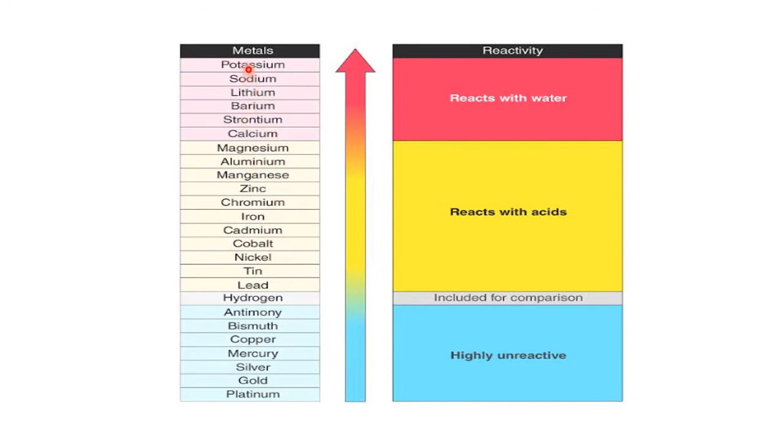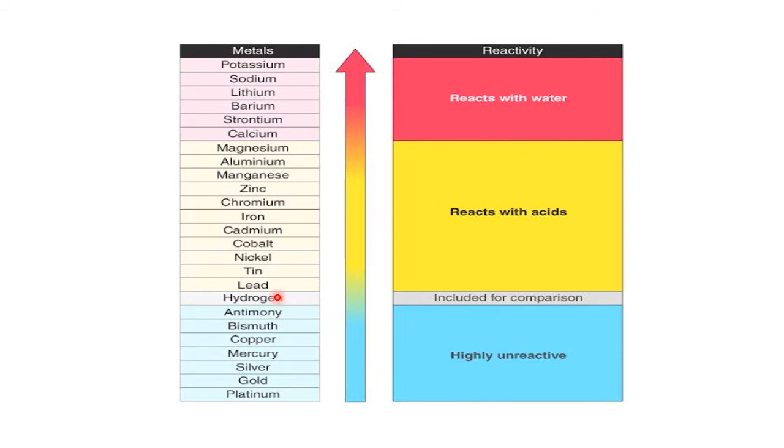You see the top one, potassium, is the most reactive metal. Then sodium, and the series continues. The last is platinum. So this is the potassium to platinum series. Most reactive is on the top, least reactive at the bottom. Platinum is highly unreactive.